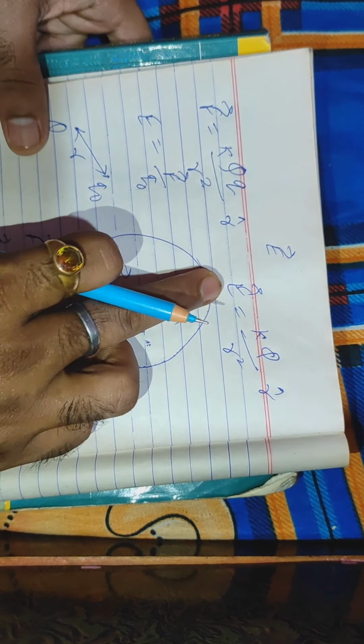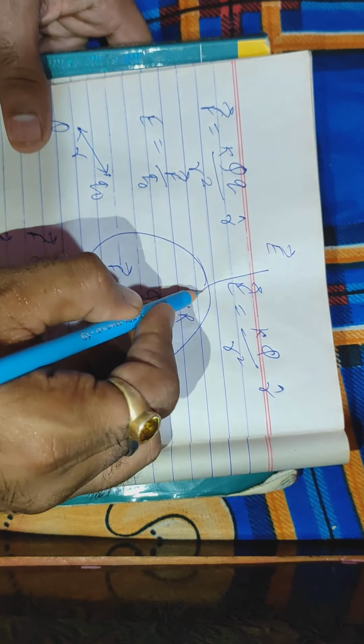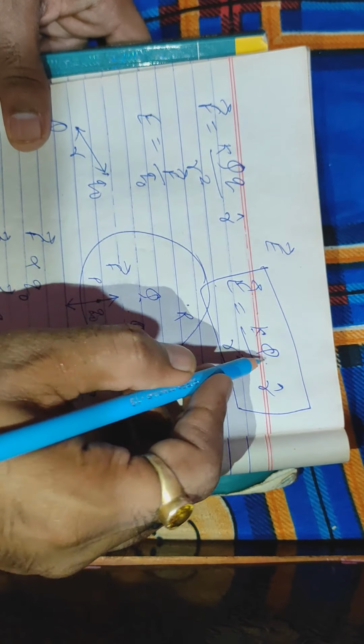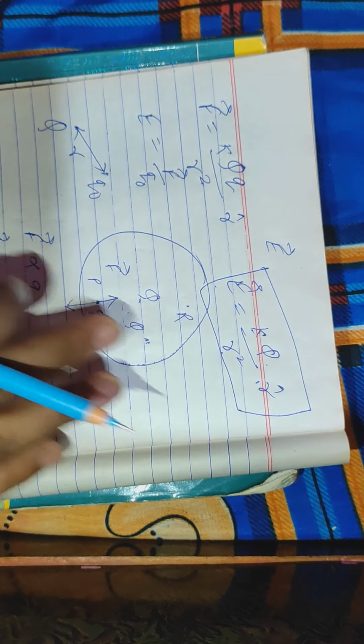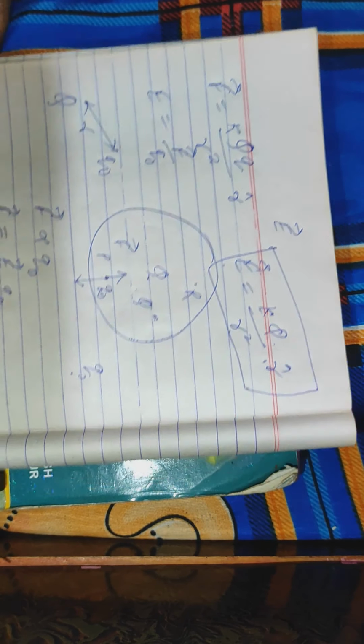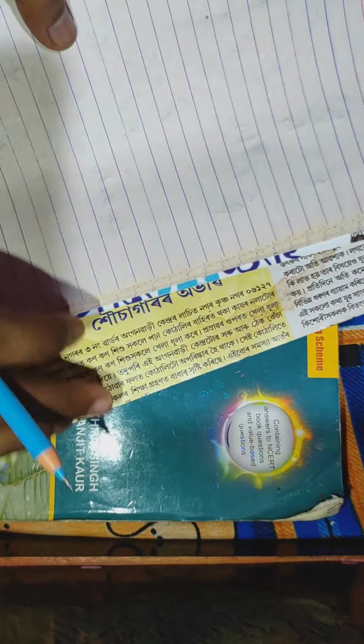It means the direction of the electric field is the same as that of the force, and the electric field due to an isolated point charge is equal to KQ by R square into R cap. Okay, so this is the electric field. Now we are going to discuss one more topic, that is the neutral point. What is a neutral point?